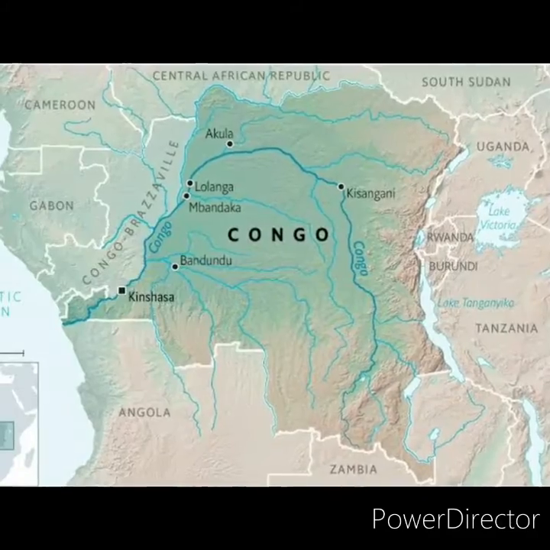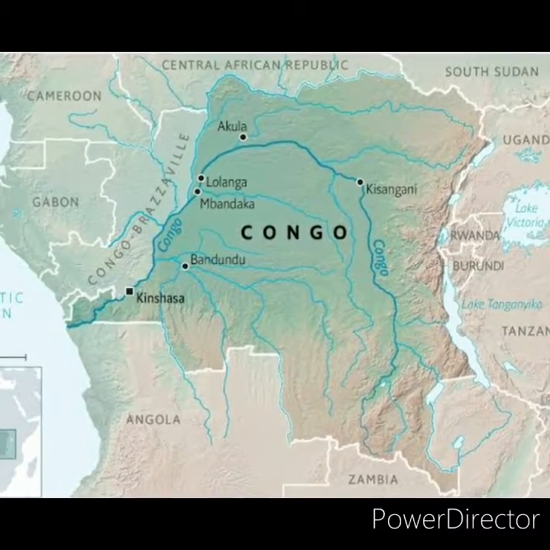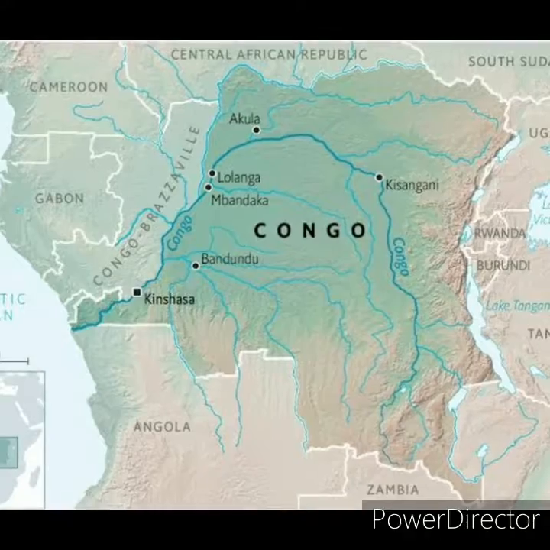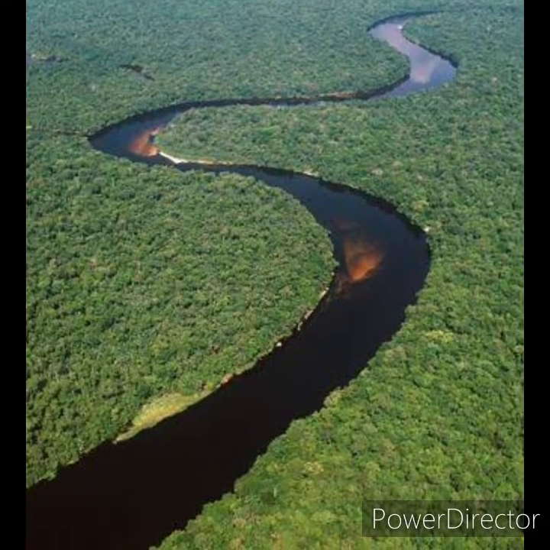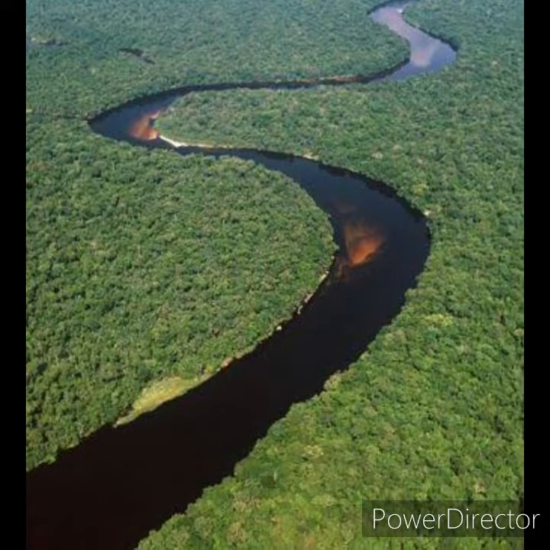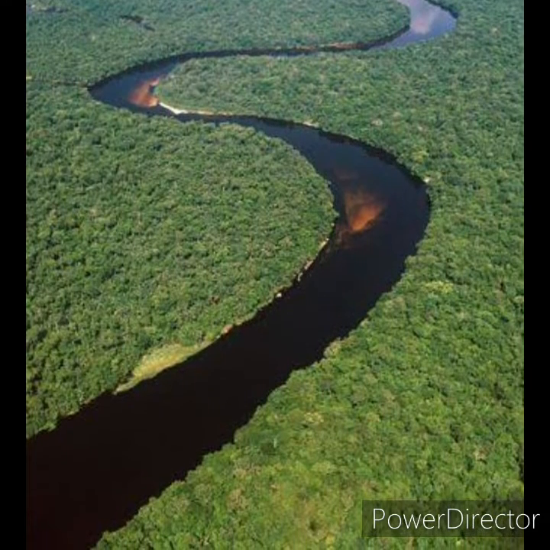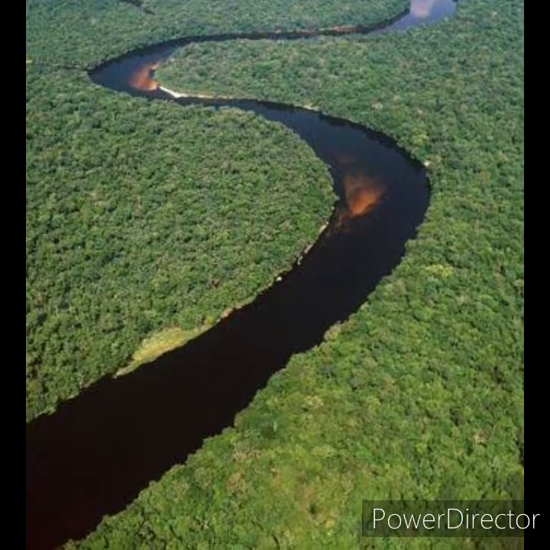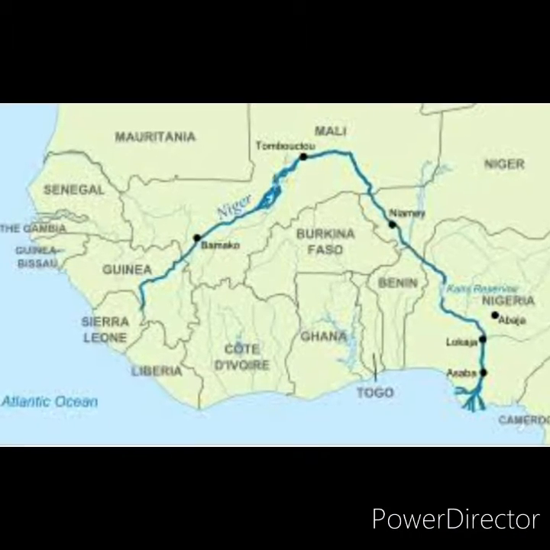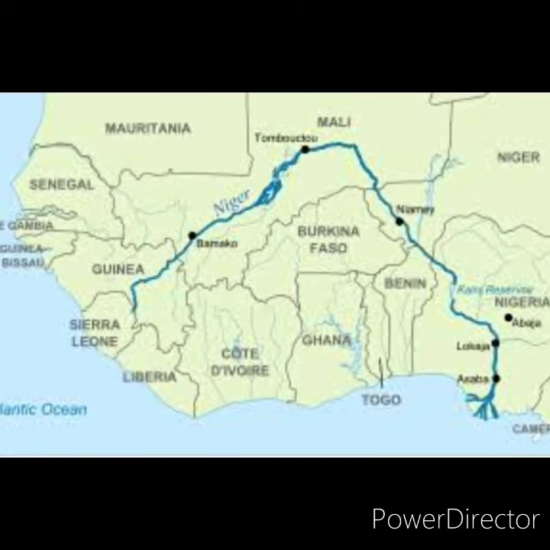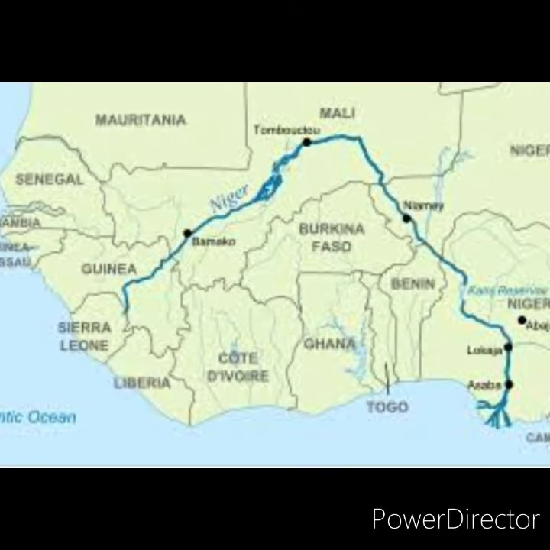River Congo or Zaire. Congo is the second largest river of Africa. Congo rises in the highlands of northeastern Zambia between Lakes Tanganyika and Nyasa. It flows through West Central Africa and drains into the Atlantic Ocean. Niger is one of the major rivers in West Africa and rises from the highlands of Guinea.